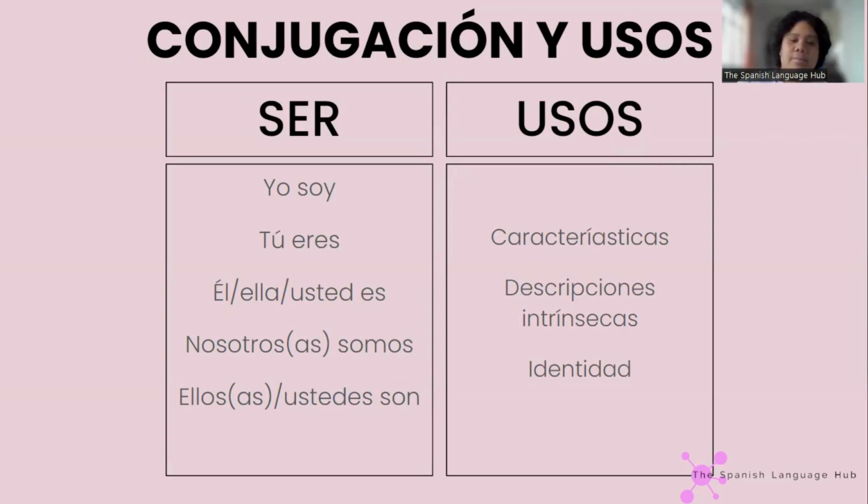So, ser, the conjugation is: yo soy, tú eres, él, ella, usted es, nosotros, nosotras somos, ellos, ellas, ustedes son. And we use it, los usos son características, descripciones intrínsecas e identidad. So we use it to talk about characteristics, give you physical characteristics, for example.